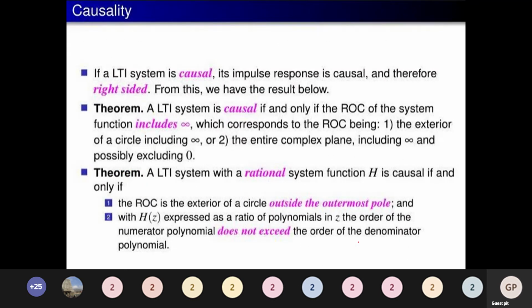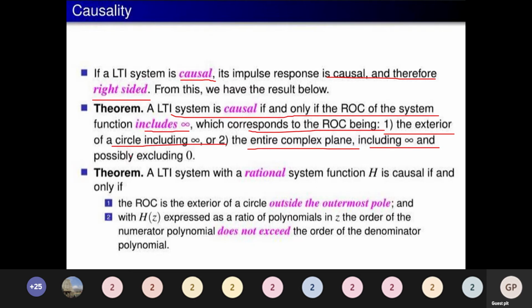Causality. Remember these two properties, because sometimes we will have problems with respect to causality and stability. If an LTI system is causal, its impulse response is causal, and therefore right sided. An LTI system is causal if and only if the ROC of the system function includes infinity, which corresponds to the ROC being the exterior of a circle including infinity, or the entire complex plane including infinity and possibly excluding 0.